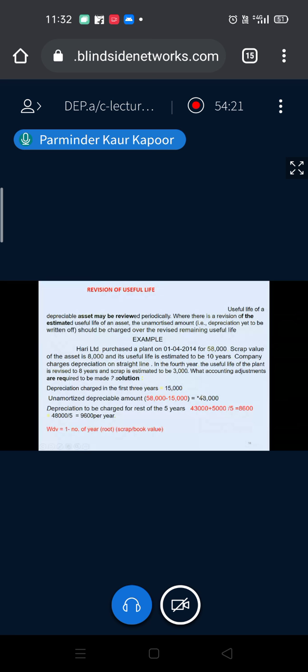And let me tell you, as per the level we are taking up the question, you are not going to get a question where all the three things are clubbed together: the life is changing, scrap is changing, cost is changing, method is changing. So you will be getting a question corresponding to only one change.